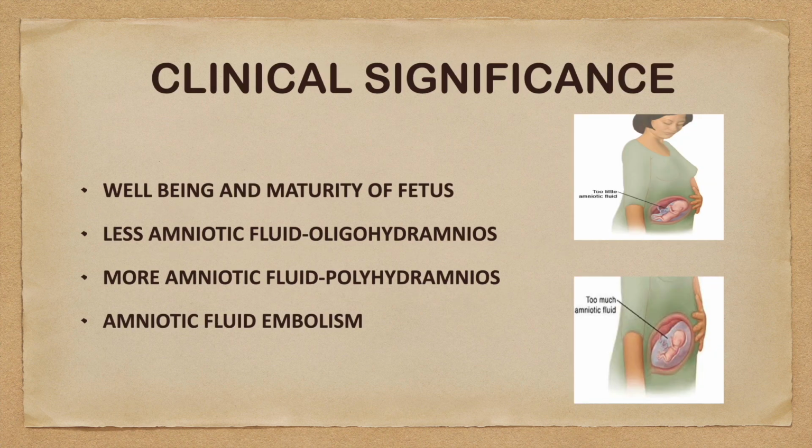Clinical significance of amniotic fluid: it helps in the well-being and maturity of the fetus. When the amniotic fluid is less, it is called oligohydramnios. When the amniotic fluid is more, it is called polyhydramnios. And amniotic fluid embolism is a serious condition when the amniotic fluid or the fetal material enters the mother's bloodstream.